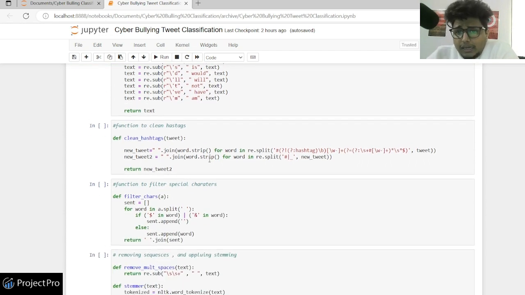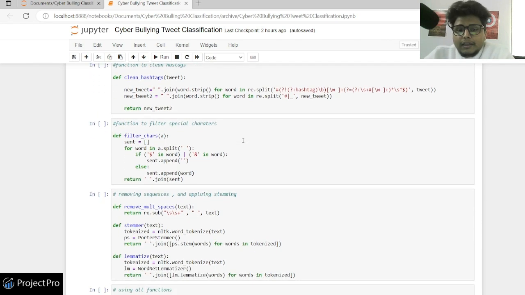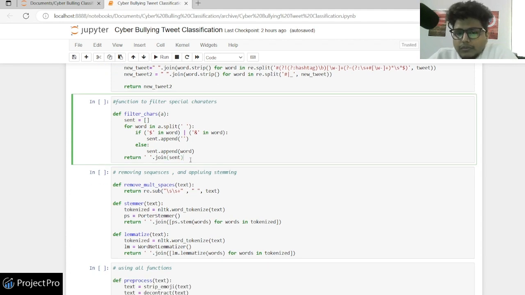And later I'm cleaning the hashtag, because it's tweet data, so obviously you'll have hashtags in it. I want to remove the hashtag symbol, but I don't want to remove the later part of the hashtag. So again, I used a regex for it. After that, I'm using one more function to remove the special characters. Here you can see I have made a for loop that checks every word, and if the word has an apostrophe or a dollar sign in it, then we remove the word, and finally we store the correct words in a series, and make that list a sentence.